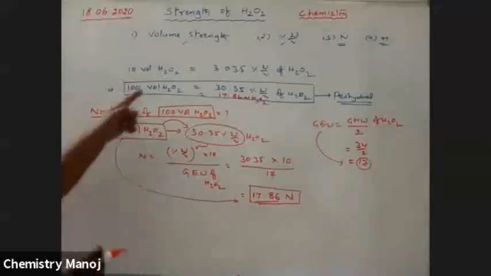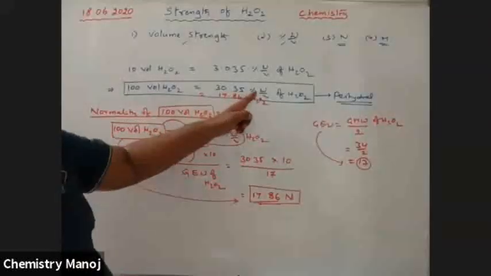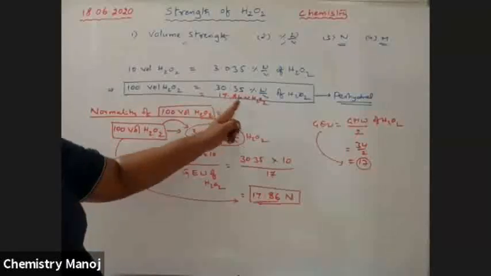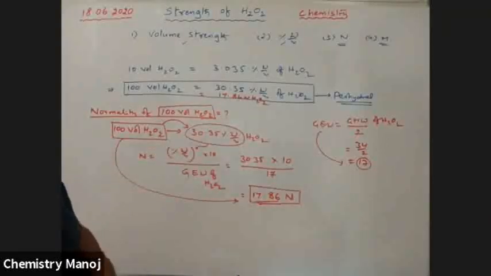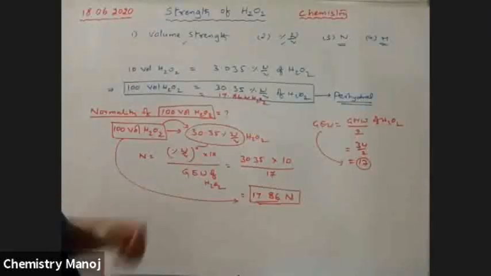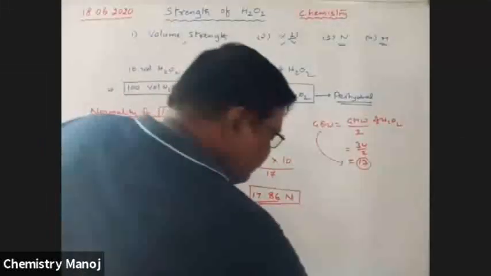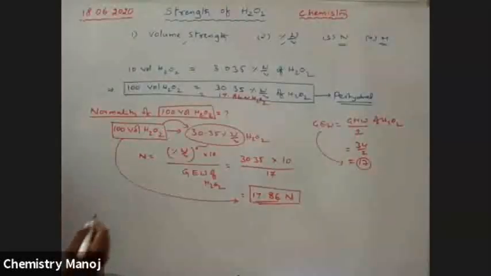Okay. 100 volume H2O2 is 30.35 weight by volume percentage, which is also numerically equal to 17.86 normality of H2O2. Now I'm going to calculate molarity. So we know molarity.